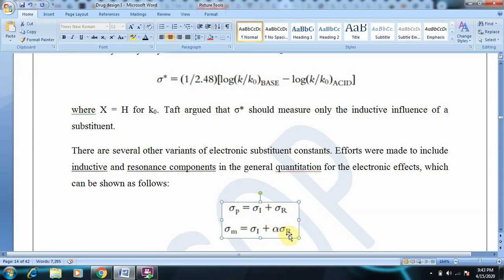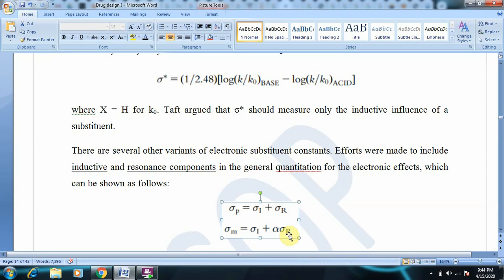Because when you see a molecule of benzoic acid, in the meta position there will not be much resonance effect. The electron availability is less at the meta position, so it has to be alpha sigma R. This is the difference between para and meta substitutions.